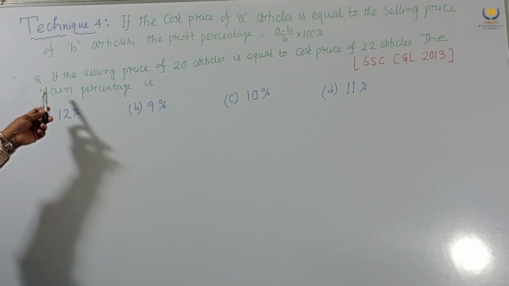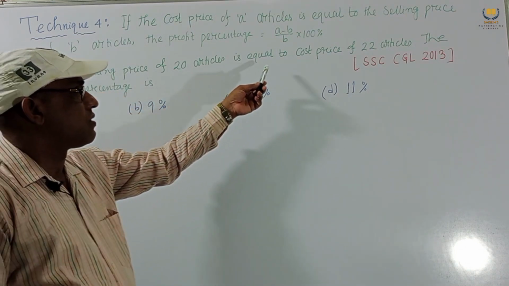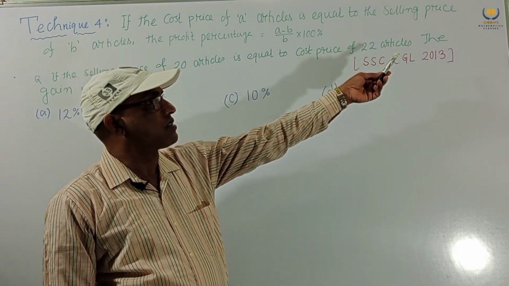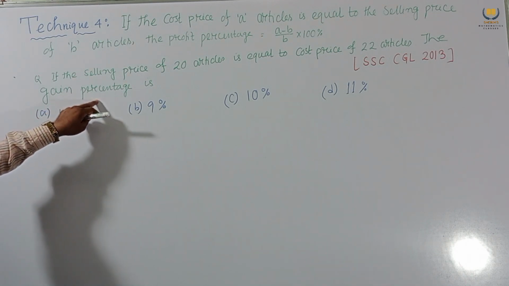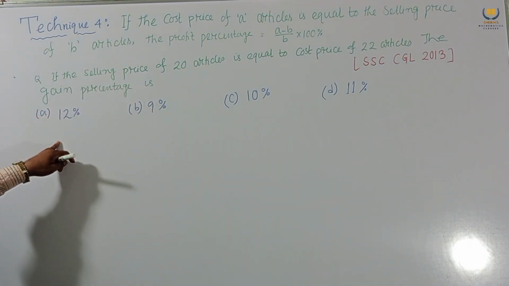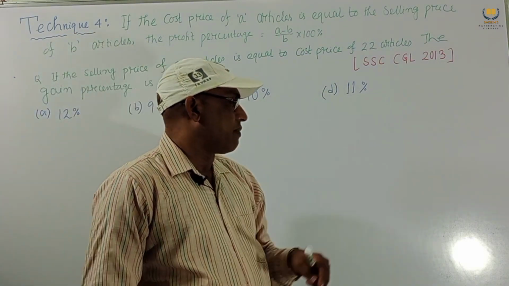And we consider one problem. If the selling price of 20 articles is equal to the cost price of 22 articles, then the gain percentage is 12%, 9%, 10%, 11%.